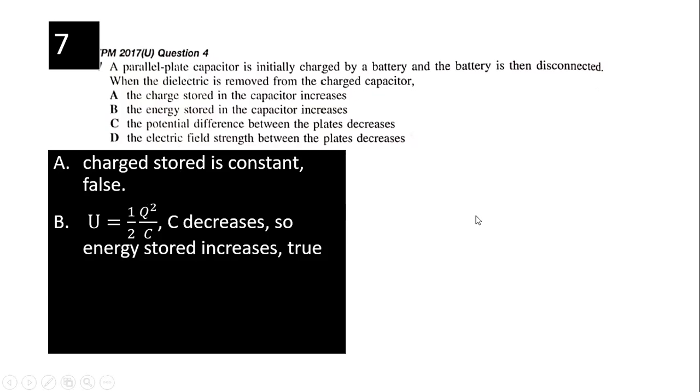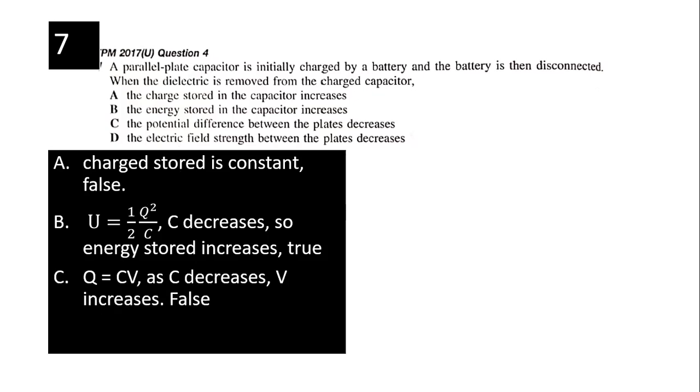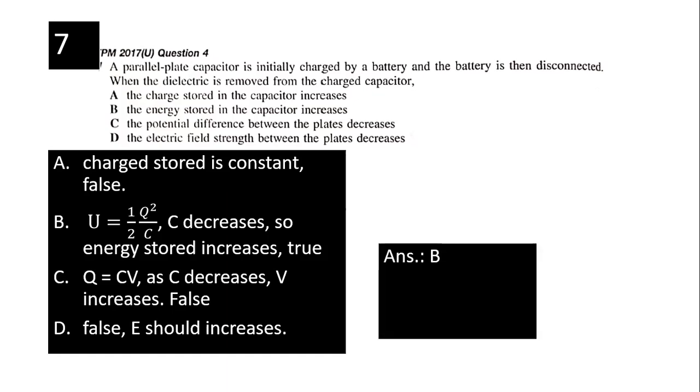The potential difference between the plates decreases. Right? Q equals CV. When you remove the dielectric, the capacitance decreases. C decreases, V increases, so it's false. The electric field strength between the plates decreases, false. E should increase. Okay. So answer B.